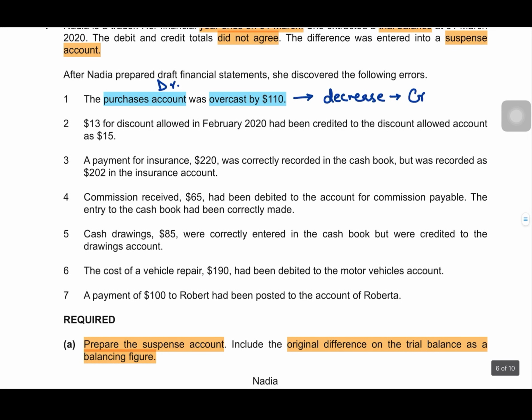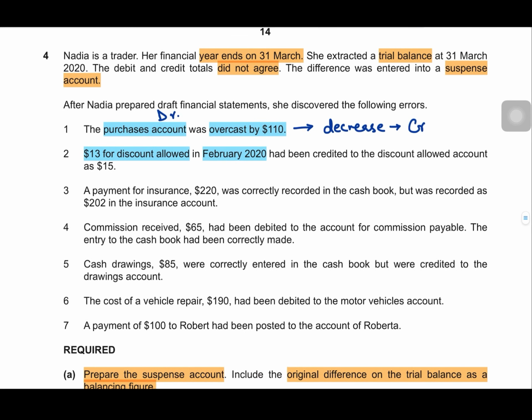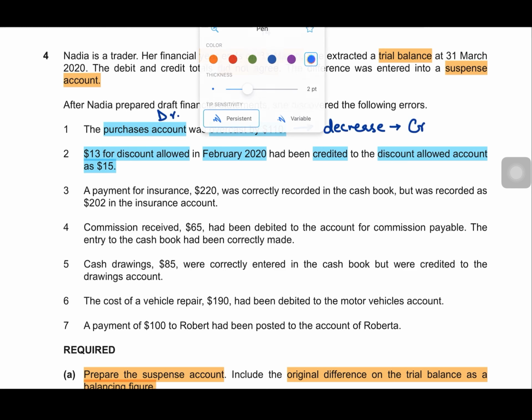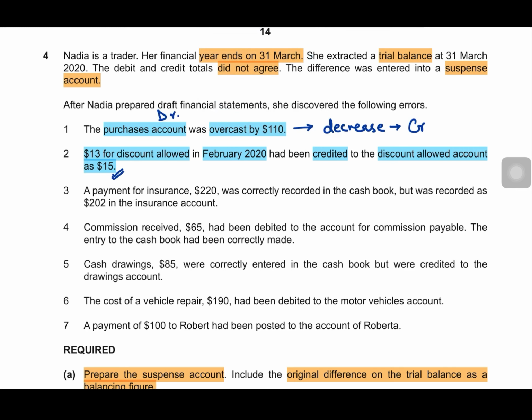Now let's move to the second error. It says $13 for discount allowed in February 2020. We are right now standing in March, 31st March year end, and $13 for discount allowed in February 2020 had been credited to the discount allowed account as $15. Now what has happened over here is that the original value was $15. Instead of debiting it, we credited an amount in the correct account, that is discount allowed, but the amount is wrong. The side is wrong. See, the side is wrong. It has been credited, and the amount is also wrong, which is 13. The correct amount was $15.